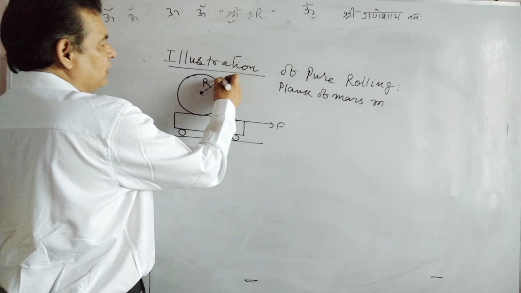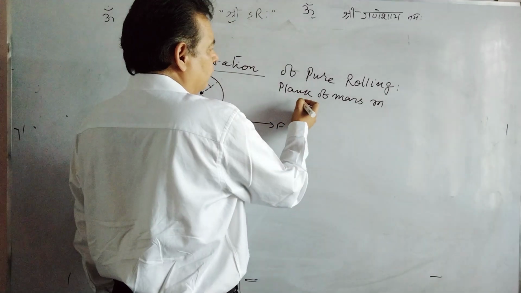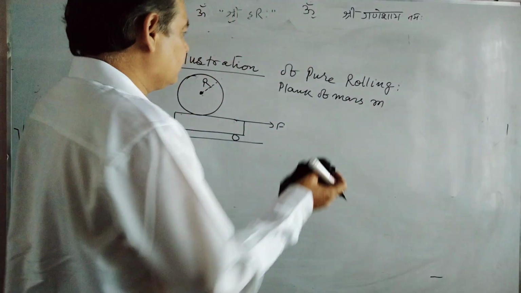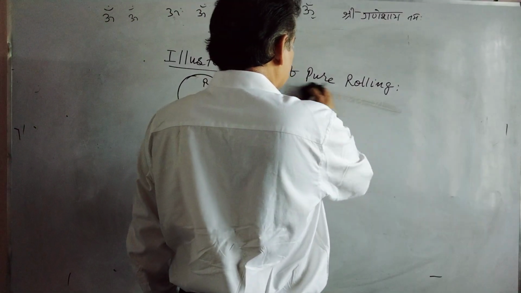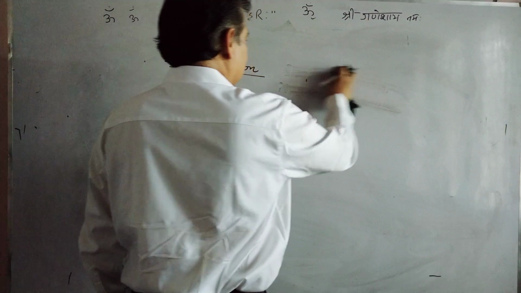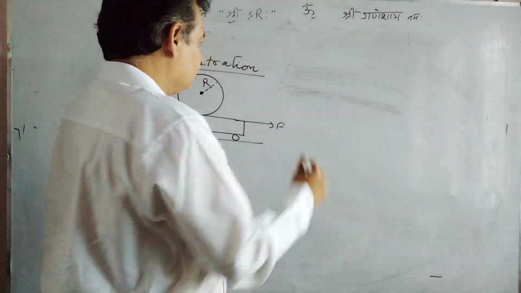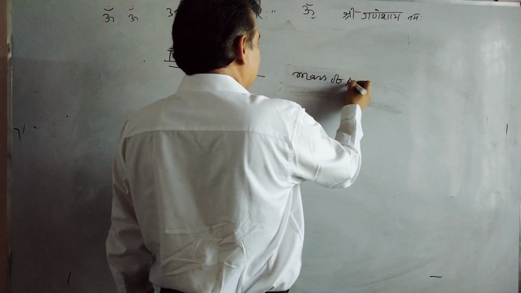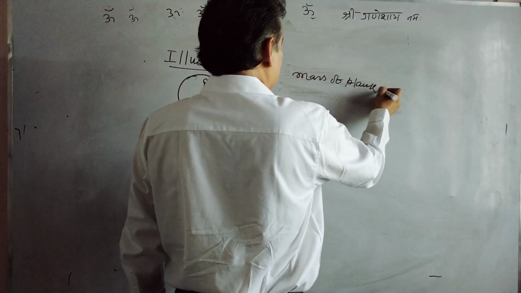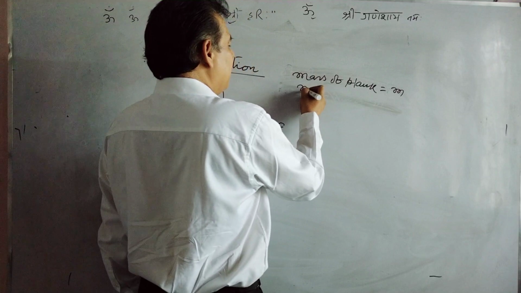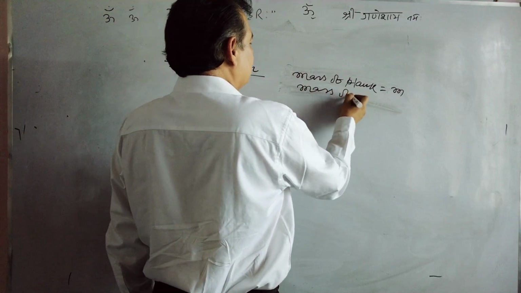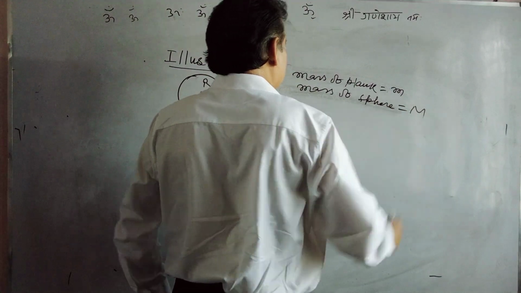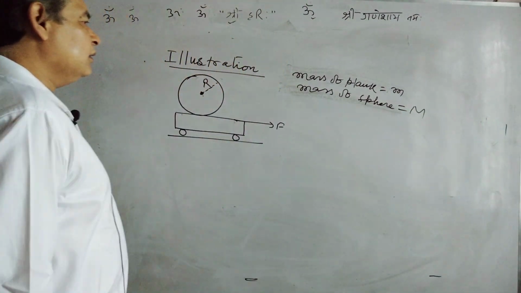Mass of the plank was small m. Mass of the sphere equals capital M. Radius is r.